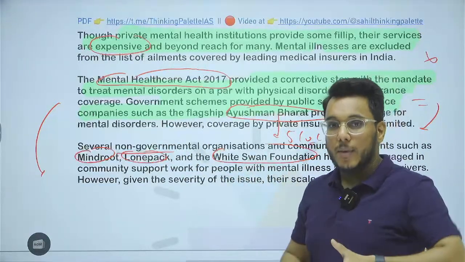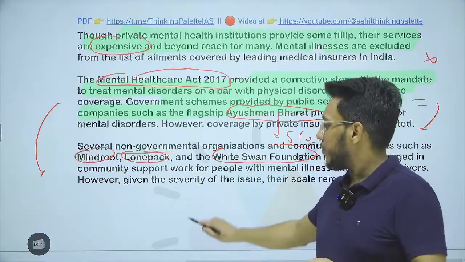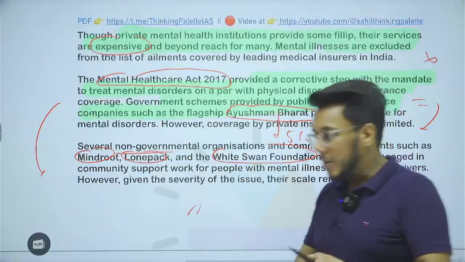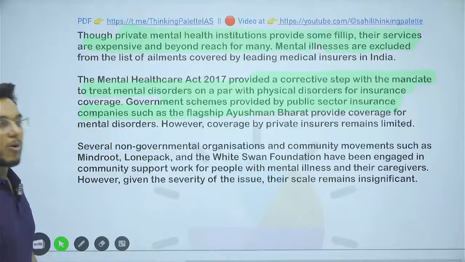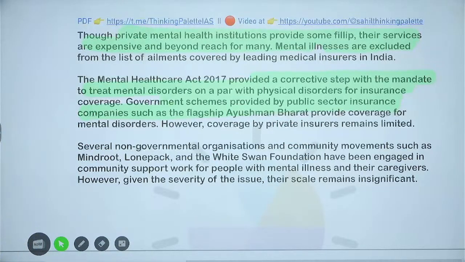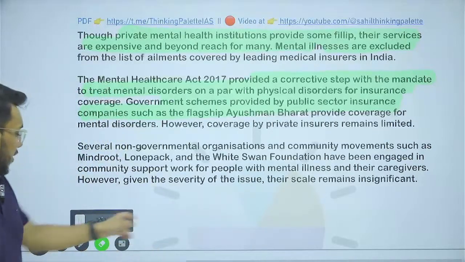In your GS paper number 2, self-help groups, the developmental sector, NGOs, etc. are mentioned. So, in that respect also you can use these references. But still, we need to focus more on understanding the complexity of this issue, and more attention is to be given. So, this is all, guys, about this particular article. I hope that you have understood it. And now, moving to the next article.